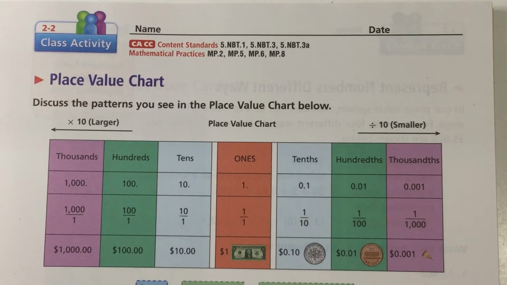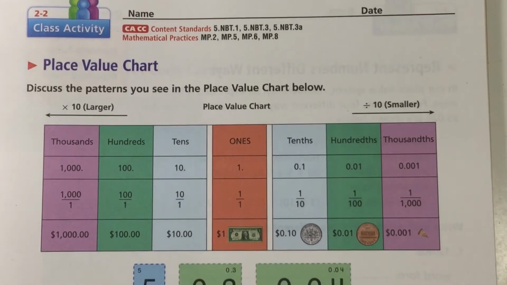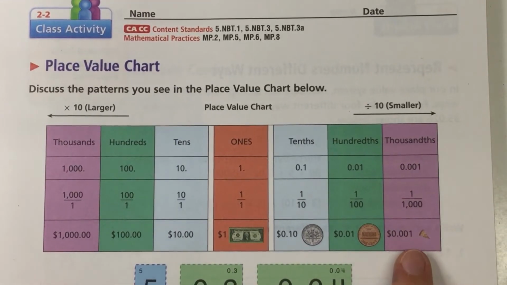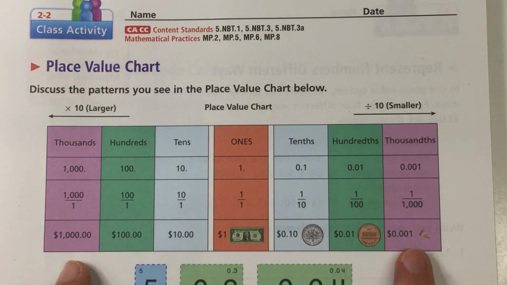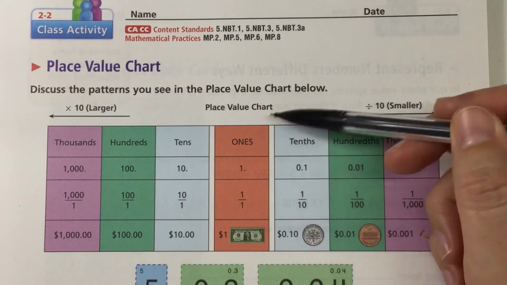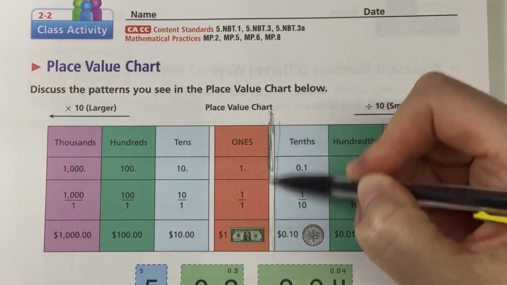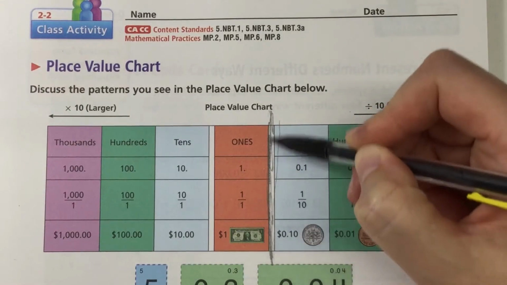So here we see a place value chart, and you've seen this chart before in 4th grade, but now we've added the thousandths place on the right side of the decimal point. So you can see that we have the ones place here, and then the decimal goes right after the 1. So the decimal is basically in this line here. That's where your decimal point is.